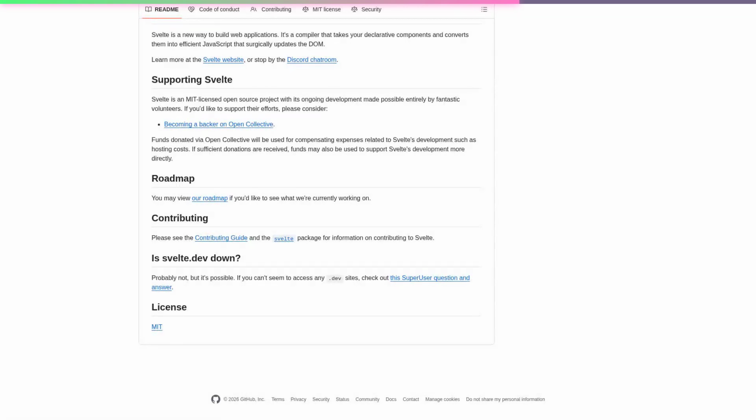Its compiler-driven approach lets you write reactive, scoped-styled components with almost no boilerplate while producing lean vanilla JS output, giving you a concrete reason to explore how it achieves faster load times and simpler state management than library-based alternatives.